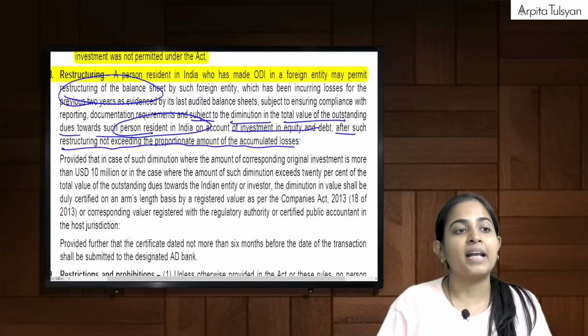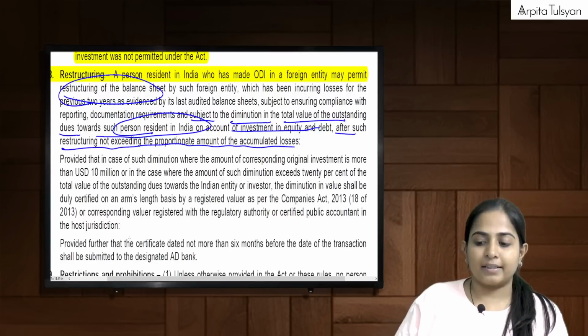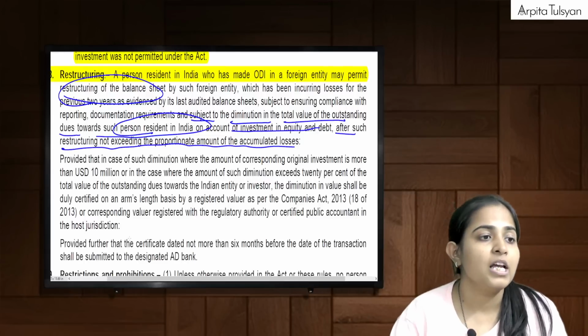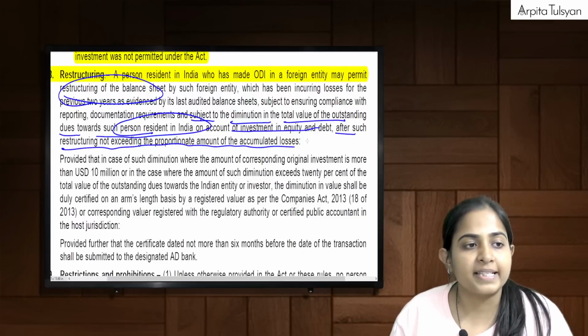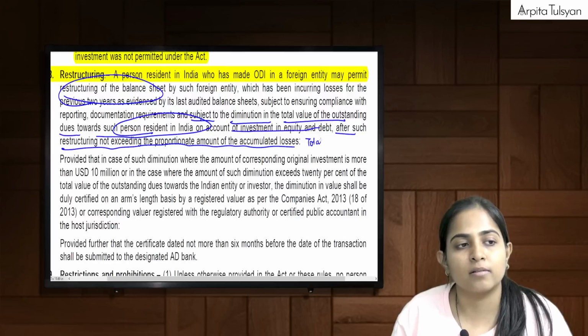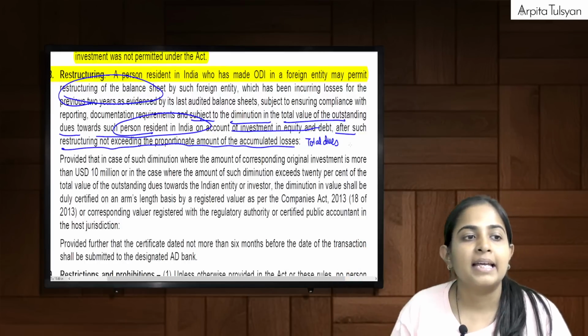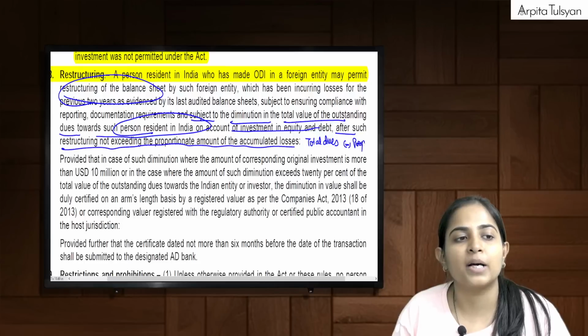But this can be done only if we permit. Okay, this can be done only if we permit. So see, what are they telling? So basically, total dues or total amount which the company owes to me, that amount can be reduced by the proportionate loss.